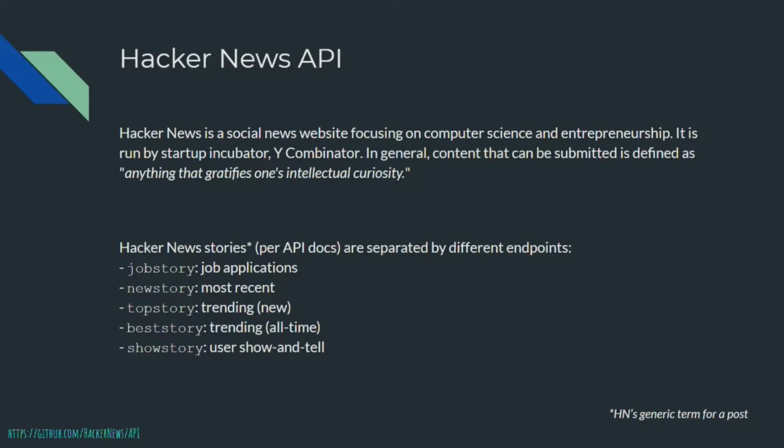The Hacker News API, per their documentation, breaks out their endpoints based on things like timeline or topic. For example, you have job story, which will return job applications, news story, which returns most recent stories, which is what Hacker News calls posts, and etc.